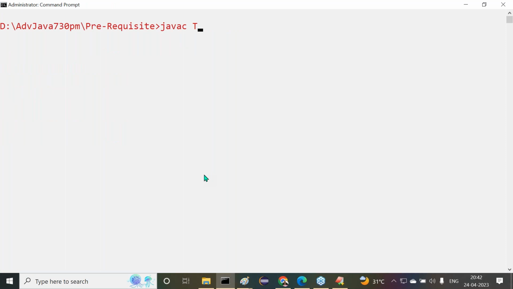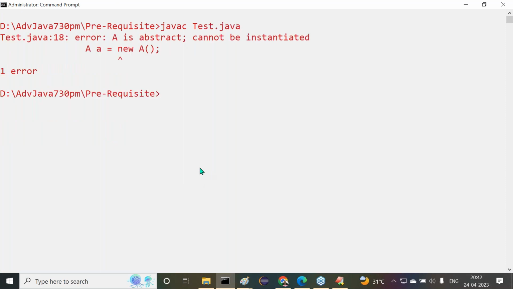All right, so now javac test.java. Now see this one here, what we are getting there. A is abstract, cannot be instantiated. So what's the meaning of it now? You should not create an object for class A.